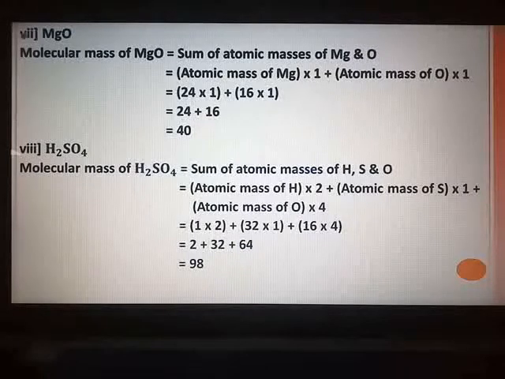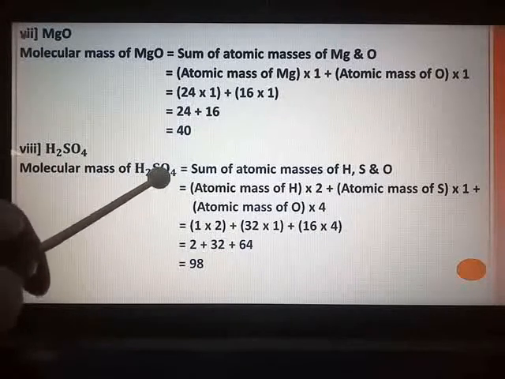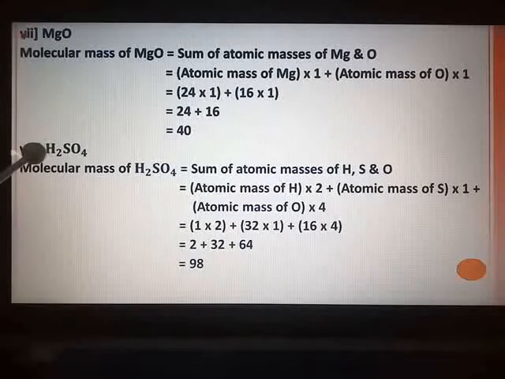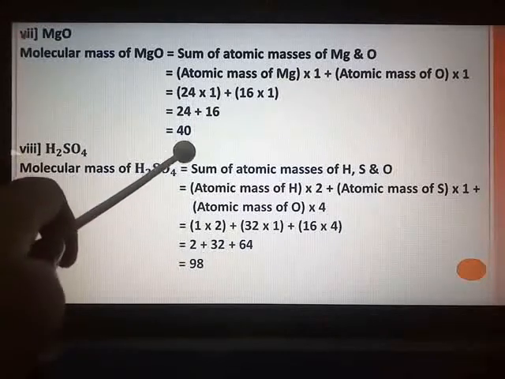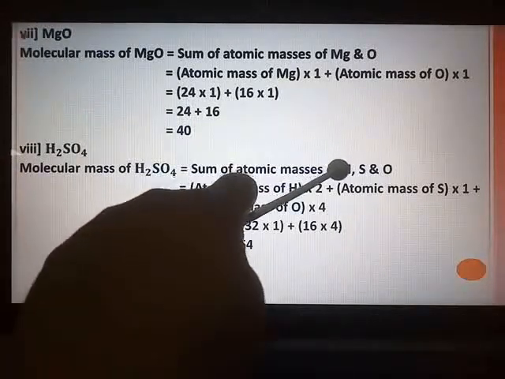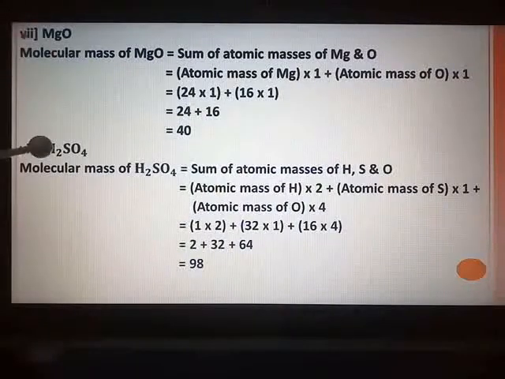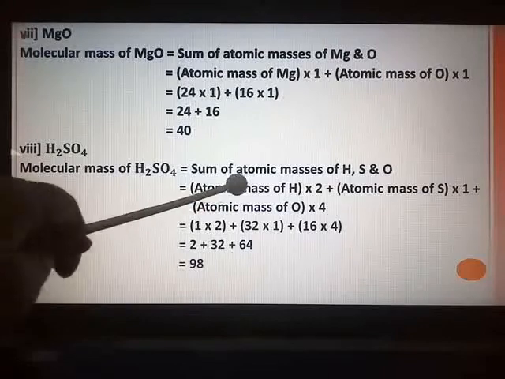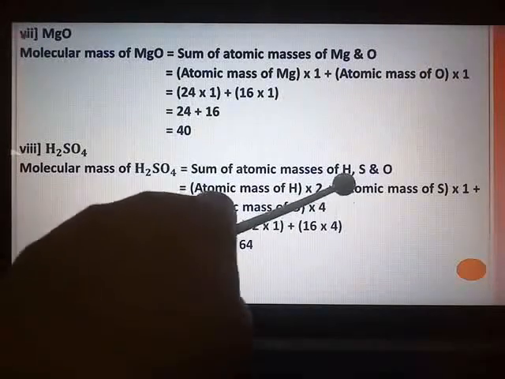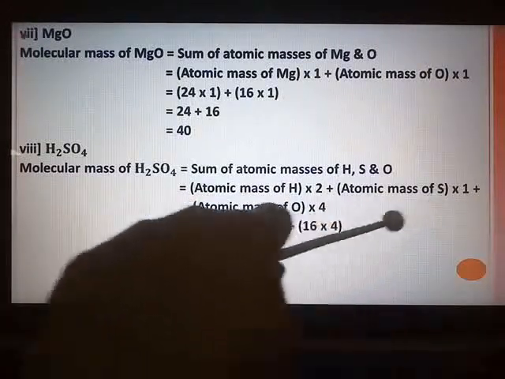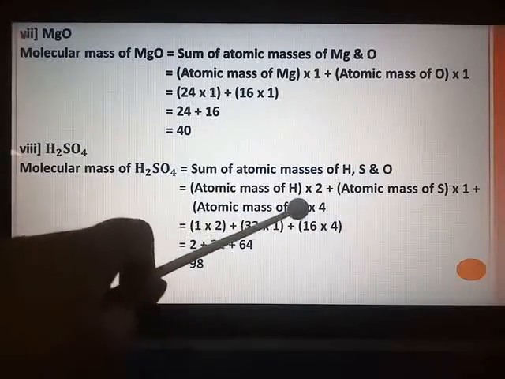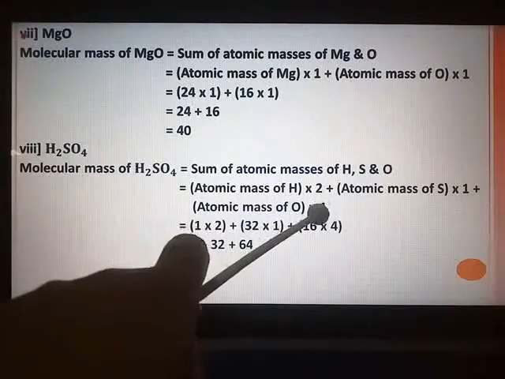Next compound is H2SO4, which is sulfuric acid. Now I will go fast. Molecular mass of H2SO4: 3 elements are there, hydrogen, sulfur and oxygen. So sum of the atomic masses of H, S and O. Hydrogen is 2, sulfur is 1, oxygen is 4. So atomic mass of hydrogen multiply by 2 plus atomic mass of sulfur multiply by 1 plus atomic mass of oxygen multiply by 4.